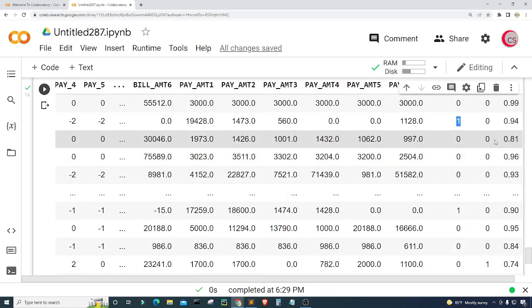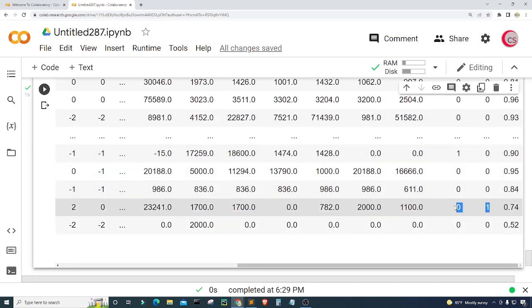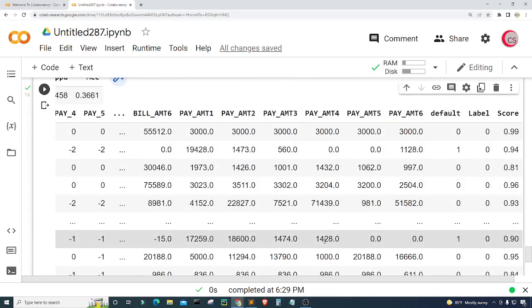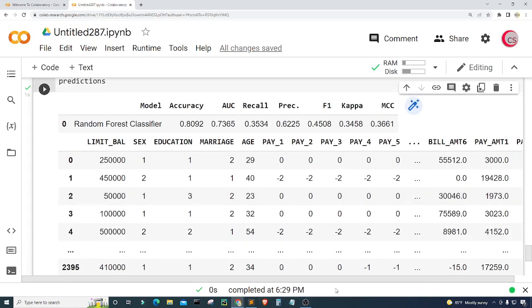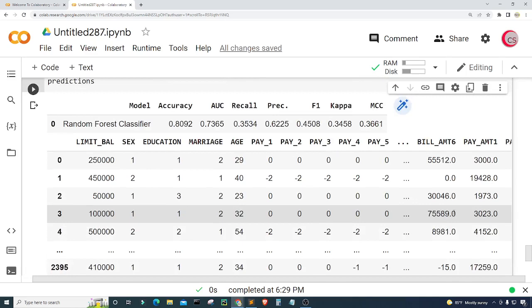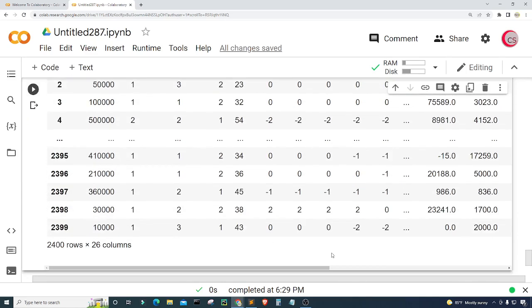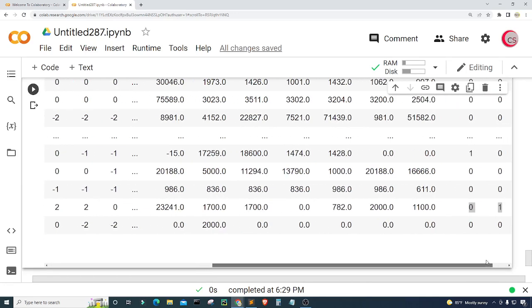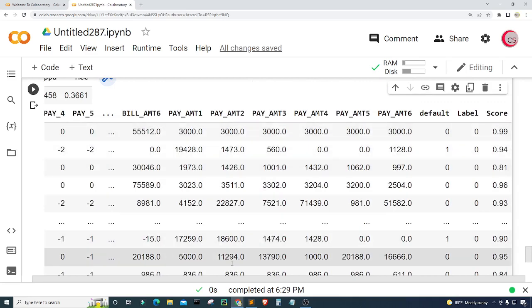The model got it correct in these 3 rows. It looks like the model was incorrect here, and here. So the model seems okay, right? I'm not really sure if the model is just guessing zeros. Well, it's not just guessing zeros, but I'm not sure if just guessing 0 would be just as accurate as this model or not.